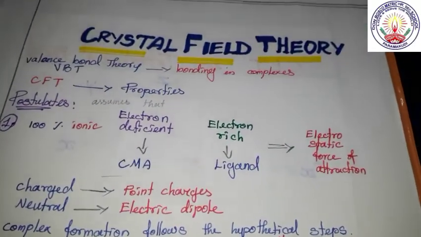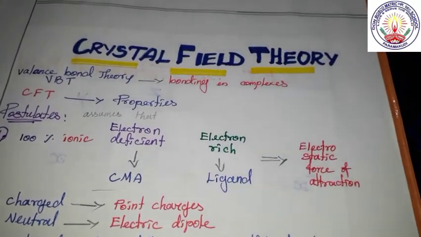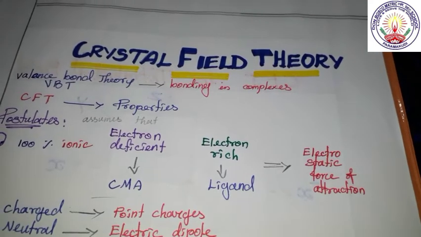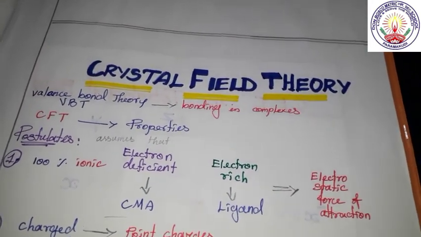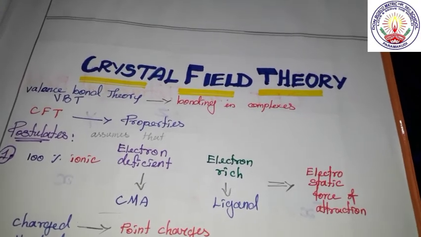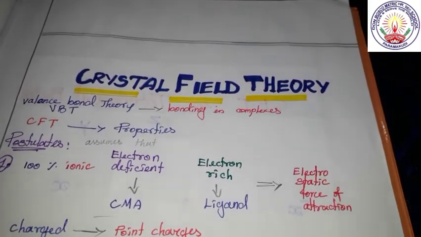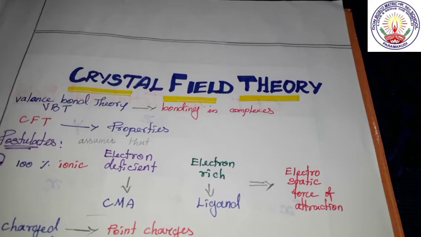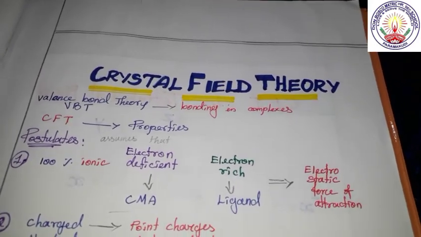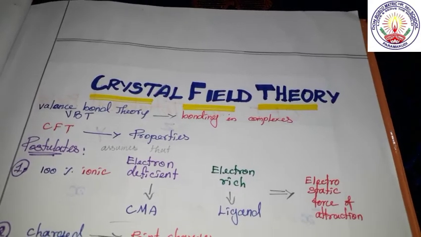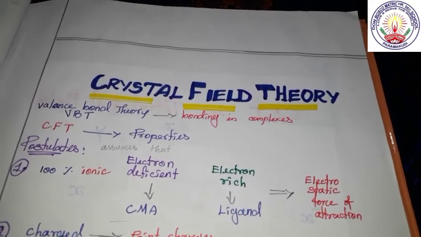Hi students, here we shall see the crystal field theory in coordination chemistry. VBT theory explains the bonding in complexes and crystal field theory explains the properties. Now we shall see the postulates of this theory.